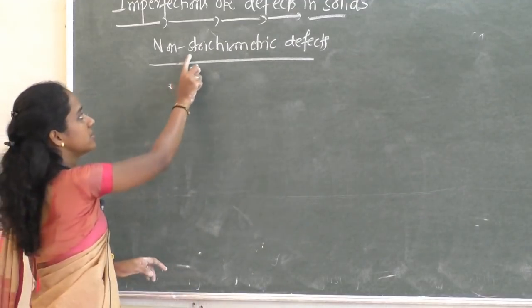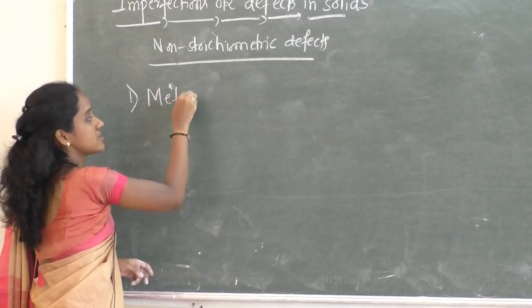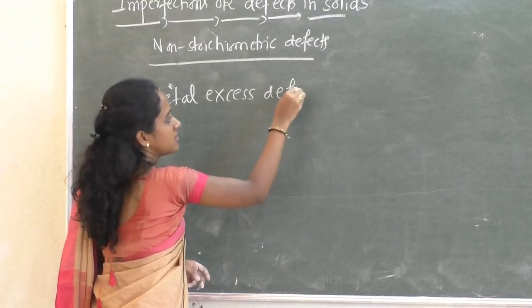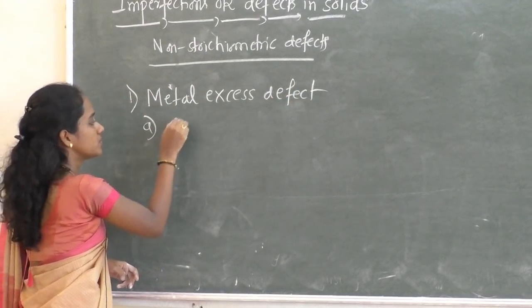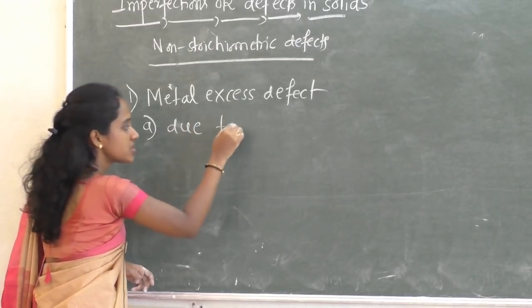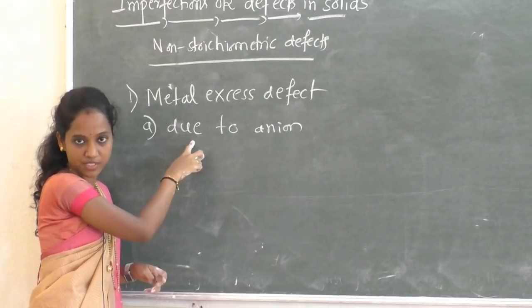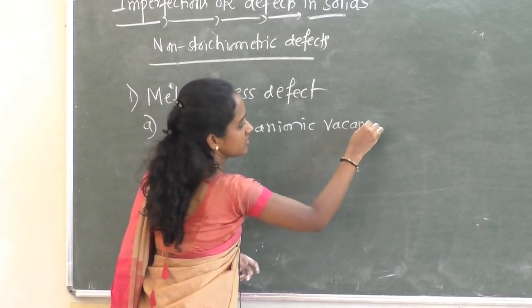Under non-stoichiometric, we have the first type, metal excess. Excess of metals. I'll explain first the one due to anionic vacancy. Under metal excess, we have again two types. The first is due to anionic vacancy.